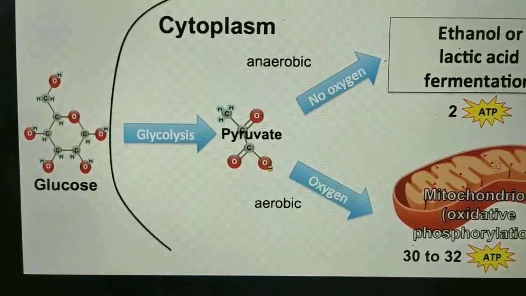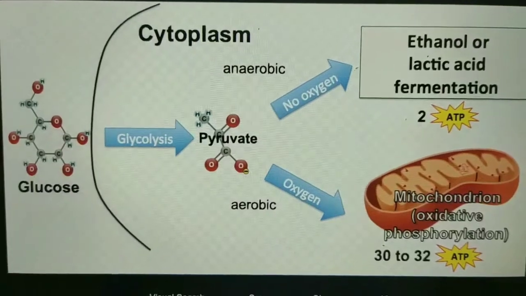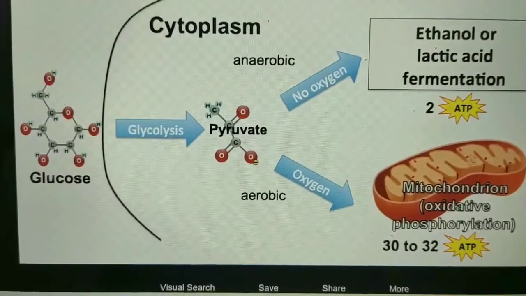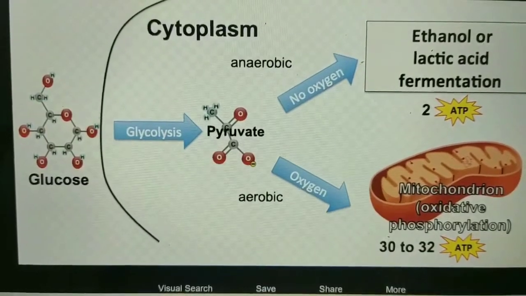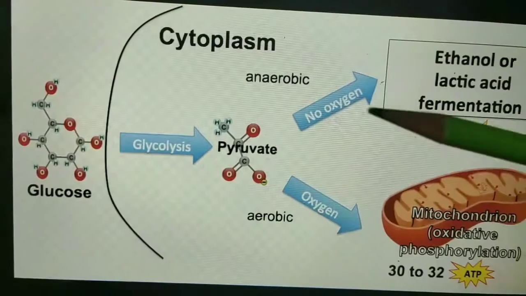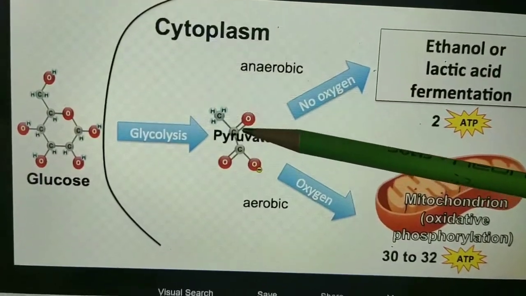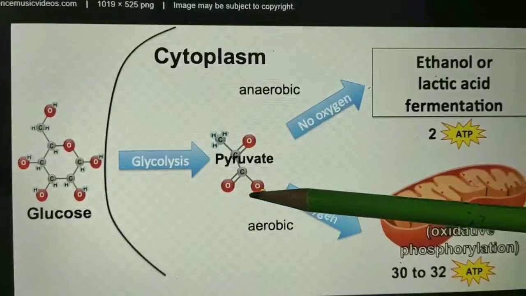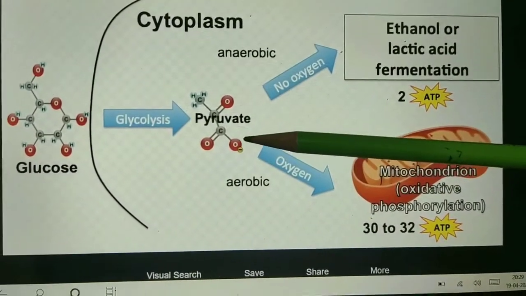Now what exactly occurs? That is the breakdown of glucose. Glucose is a 6-carbon molecule. In the cytoplasm of the cell, it will break down into a 3-carbon molecule, that is pyruvate.